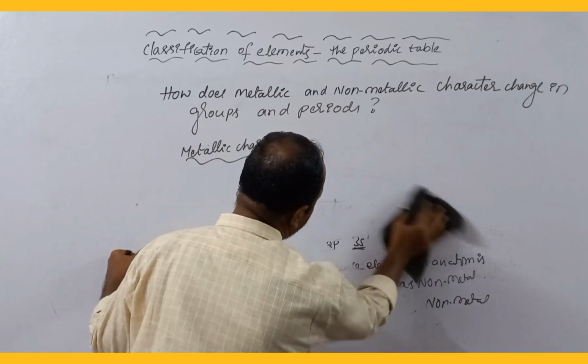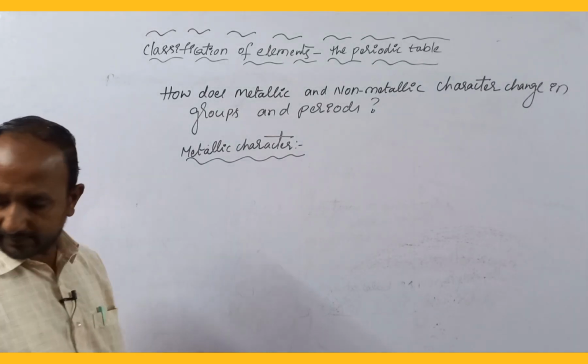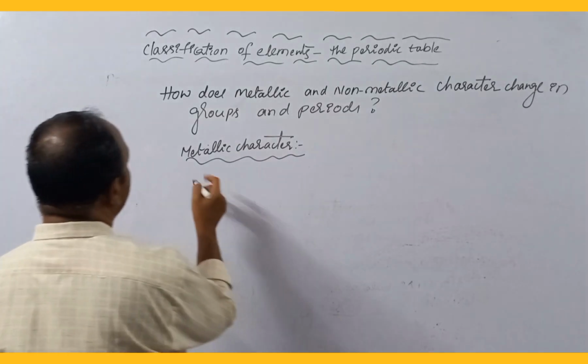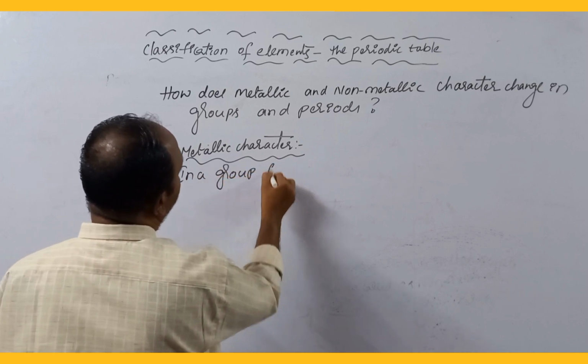Metallic character in a group generally increases from top to bottom.